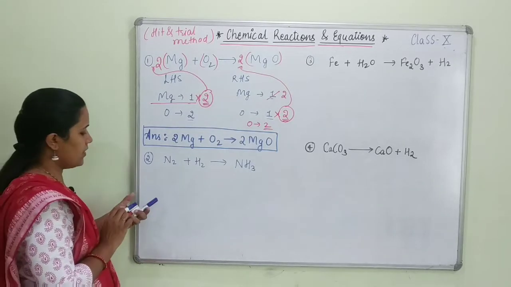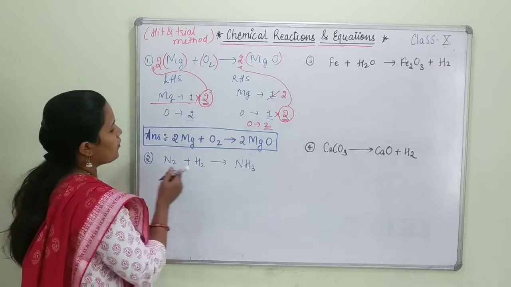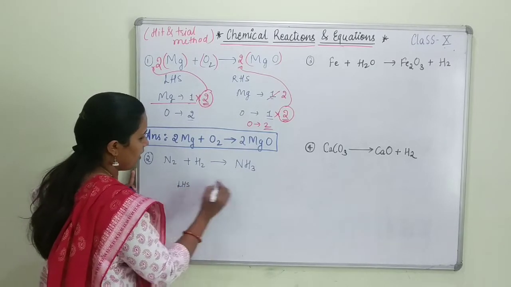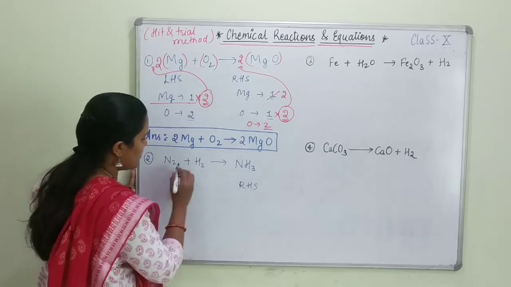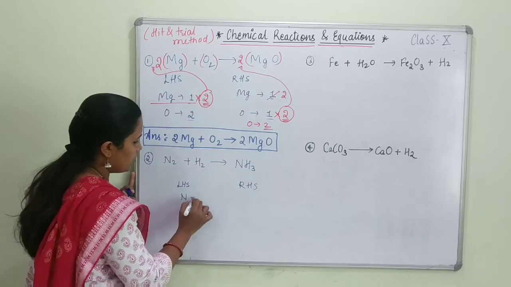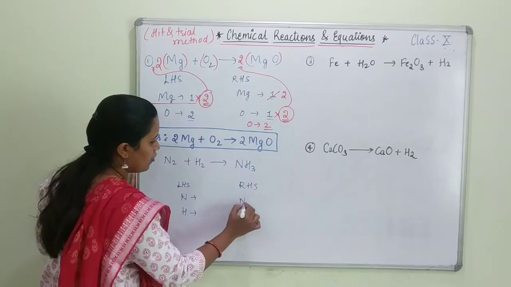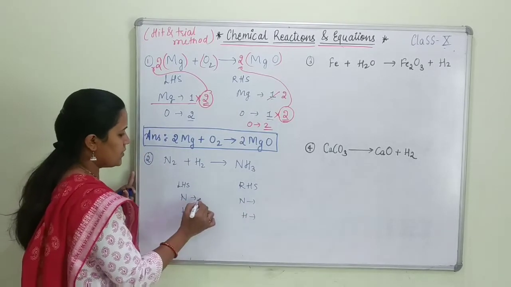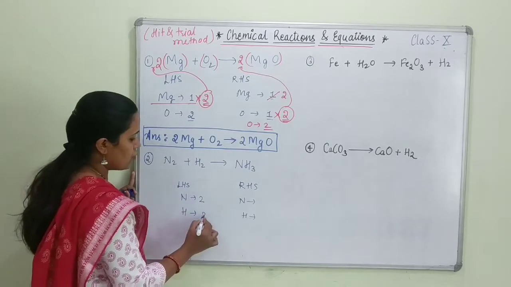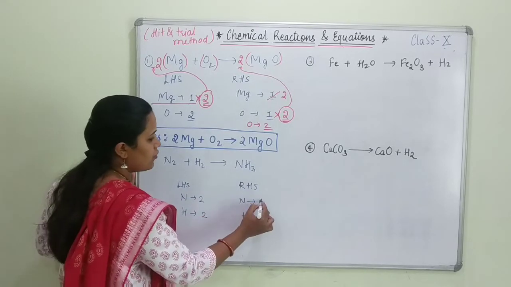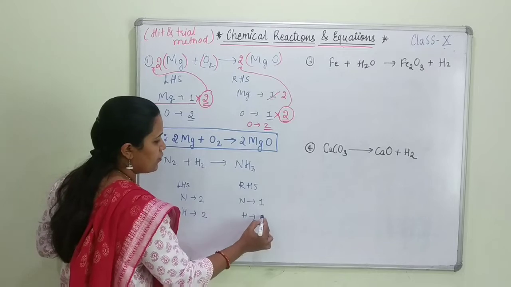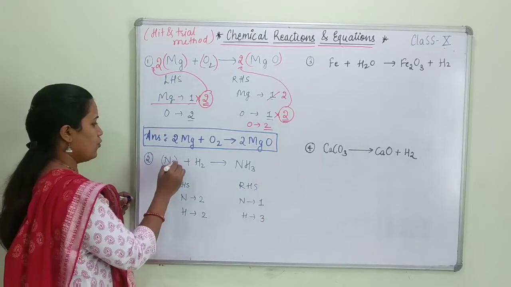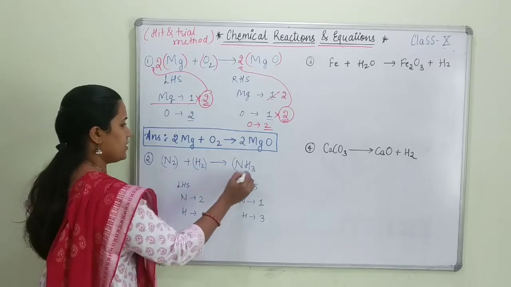Now let's solve another equation. This equation is also not balanced. Let's check. As I said, first of all write LHS and RHS, here N and H in this manner, and then here also N and H. So how many N atoms are there? 2. Hydrogen is also 2. On the other side, nitrogen is 1 and hydrogen is 3. Okay, got it. Now as I said, you have to put a bracket in front of it.